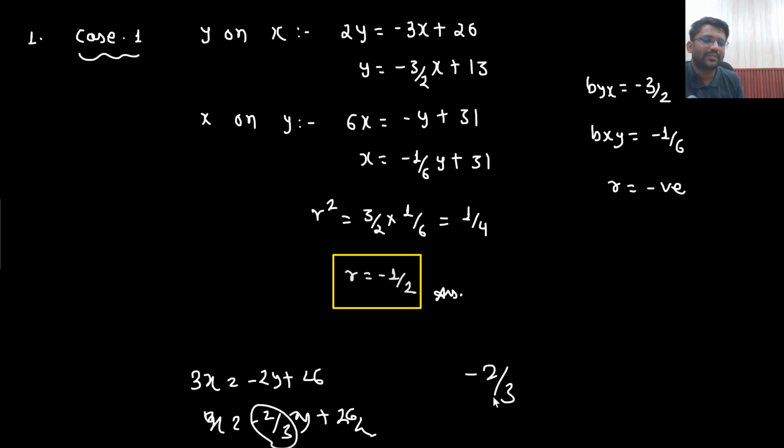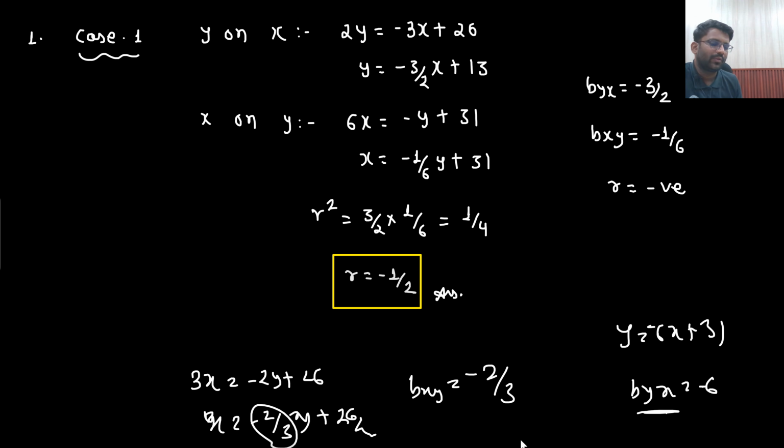If I would have taken the opposite case, that this is x on y, and if I would have taken y on x, then it would have been y equals minus 6x plus 31. That means byx would be minus 6. So what answer would you have got? The multiplication of both of them. What will be the answer? 4. So r square will come out to be 4.